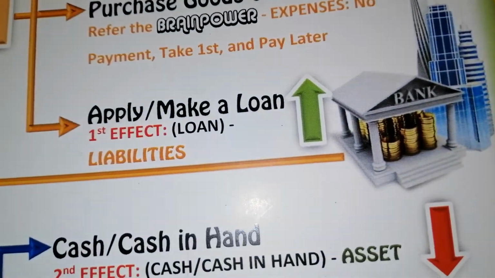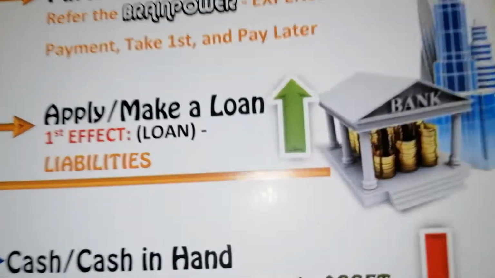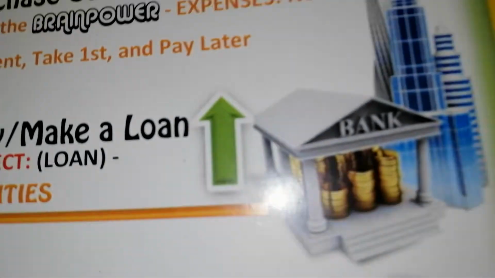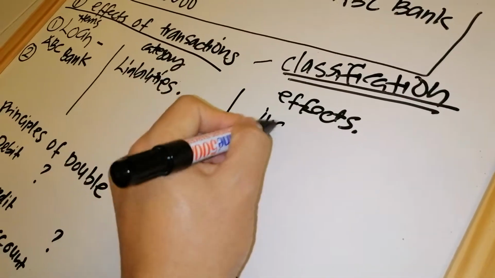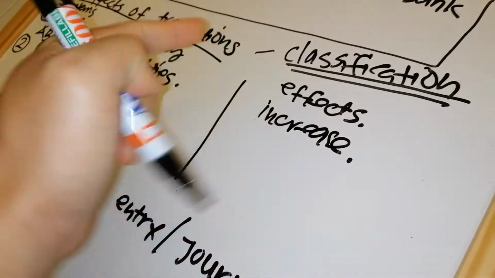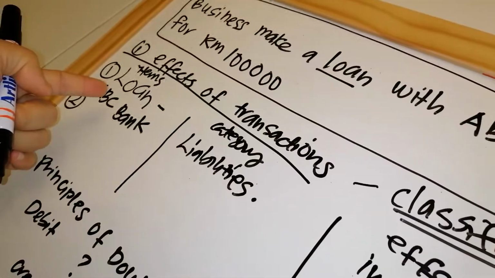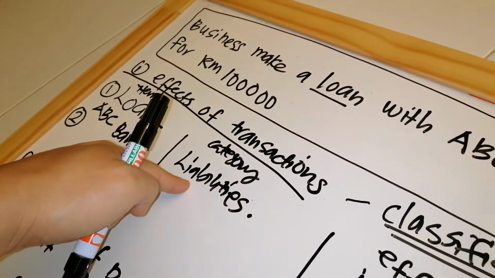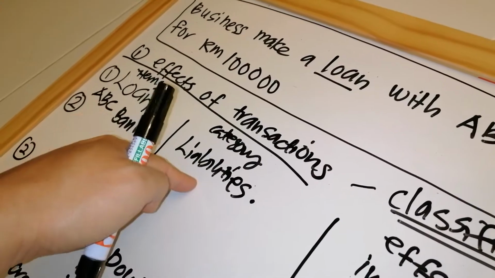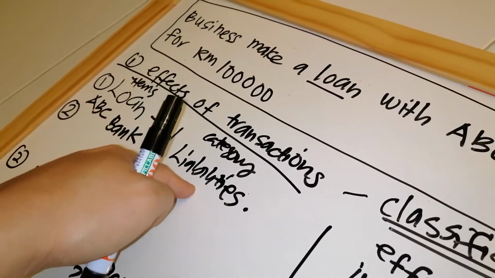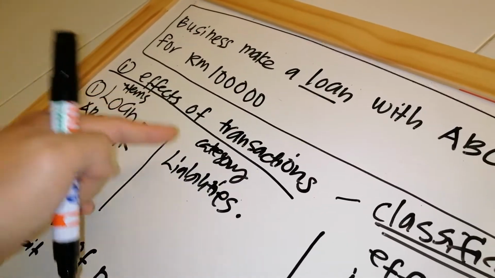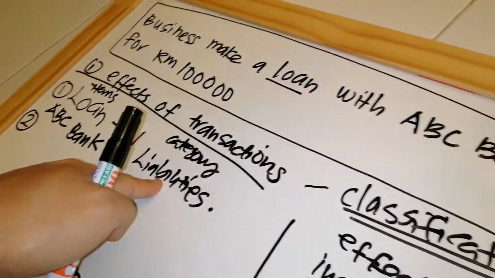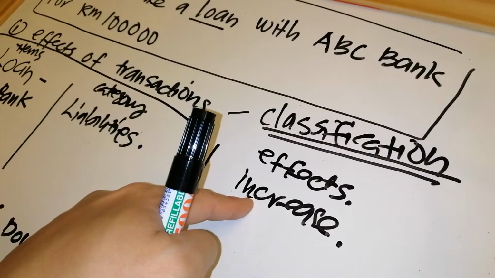First effect, loan, category liabilities. And the effect here, you can see the arrow is increase. Logically, when you make a loan with the bank, your business liabilities increase. We know that liabilities are a debt, a commitment, a responsibility that the business must pay back. So your debt, your liabilities, now increase.